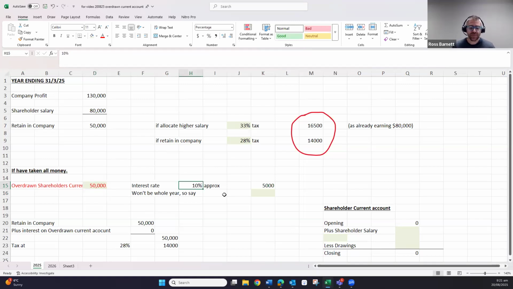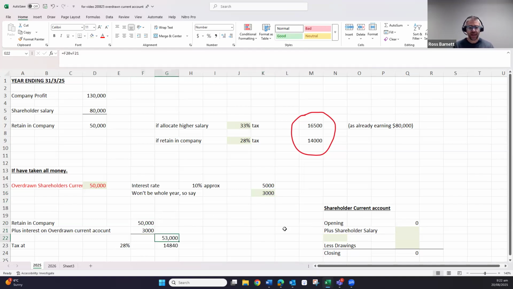The IRD rate that they set is around about 10%. So in a year, the company is going to have to charge you $5,000 because you've got an overdrawn current account. It won't be for the whole year because at the start of the year it's going to be zero. At the end of the year it's going to be 50,000. It's going to balance out. So maybe let's say it's going to be $3,000. So effectively, the company needs to return that as interest. The 50,000 profit is going to go up by $3,000 interest on overdrawn current account.